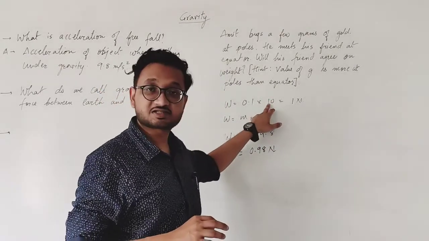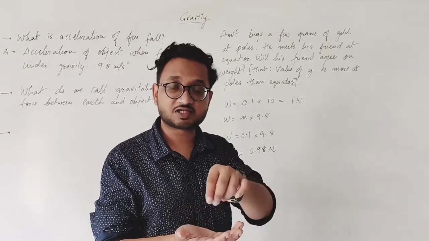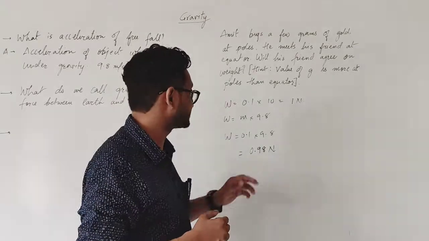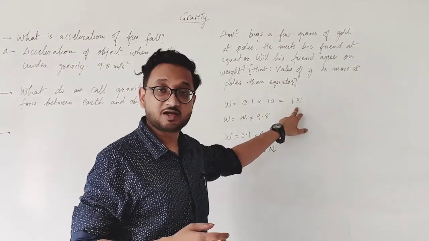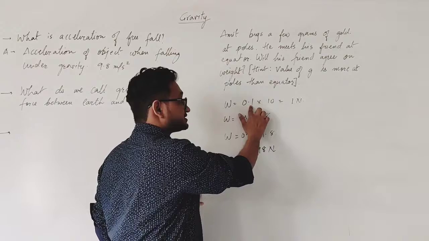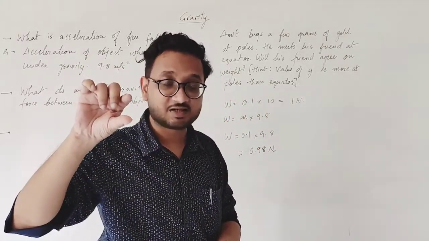So let's say it is 10, and the machine that we are using to measure the gold gives us 1 newton. According to that machine, it is 0.1 kilogram, because it calculates in reverse and gives us how many grams it has shown.